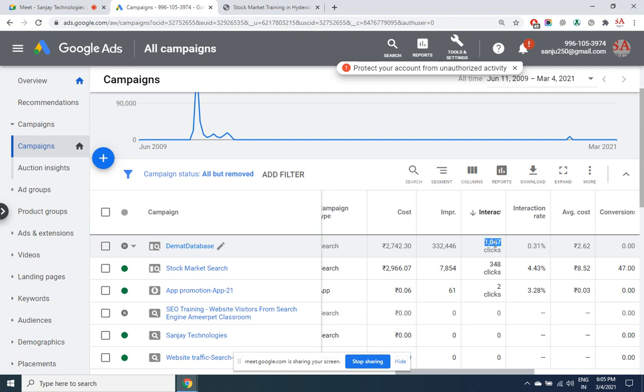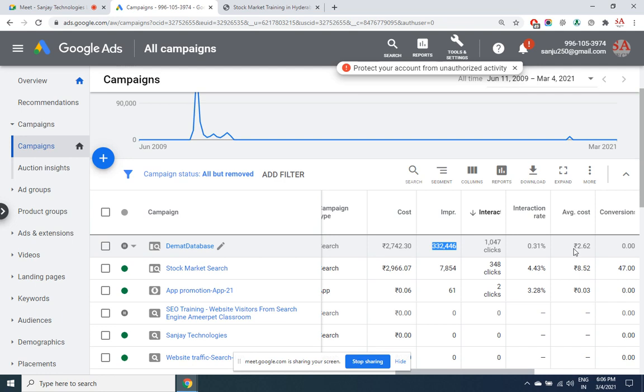So 1,047 clicks at 2.62 rupees each. I have spent only 2,742 rupees to create such a big impression. Compare the same pricing with a newspaper and you'll be totally stunned how cheap SEM is. 3,32,000 people have seen your ad, and what you are paying is peanuts. Just 2 rupees for a person who is interested in your business.